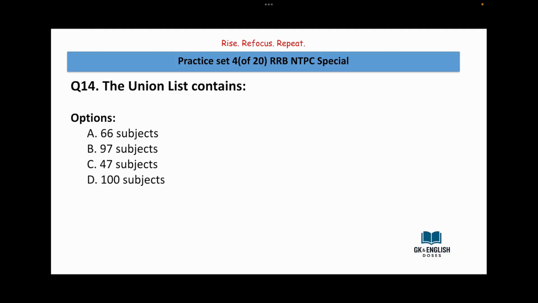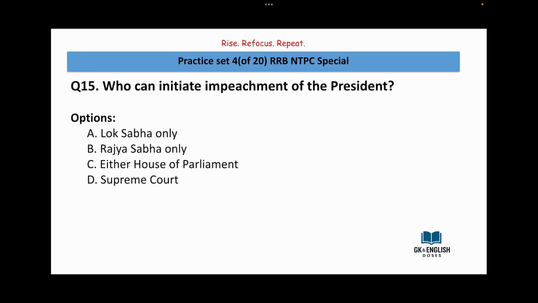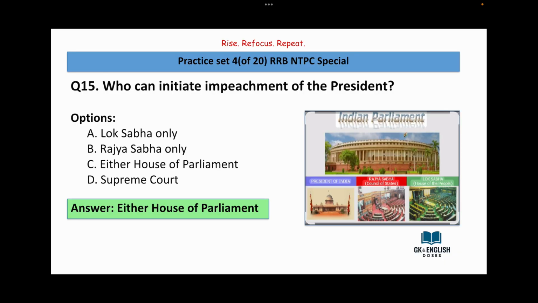The Union list contains 66 subjects, 97 subjects, 47 subjects, 100 subjects. Answer is 100 subjects. Who can initiate impeachment of the president? Lok Sabha only, Rajya Sabha only, either House of Parliament, Supreme Court. Answer is either House of the Parliament.